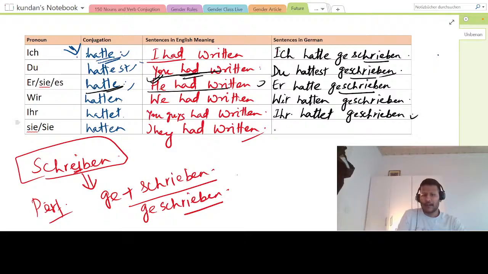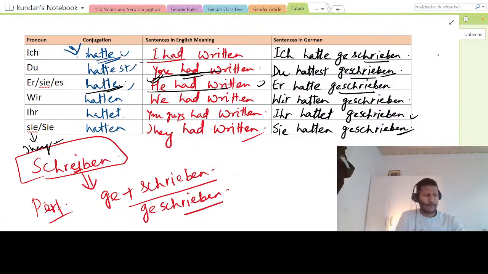When I say they had written, it will be sie hatten geschrieben. I hope everything is clear till here. Okay, there's no doubt. So what I will do now, I will move to the future form, which will be very, very easy. Okay, let me revise this for you.